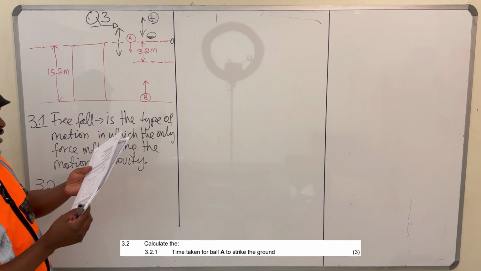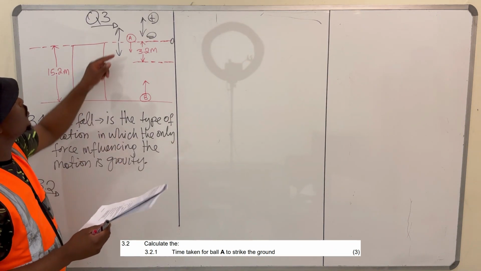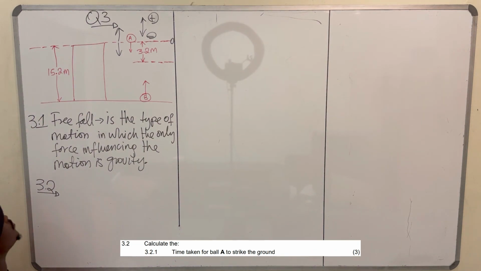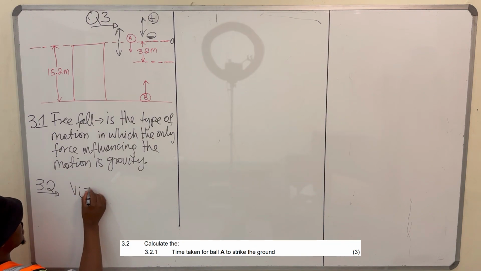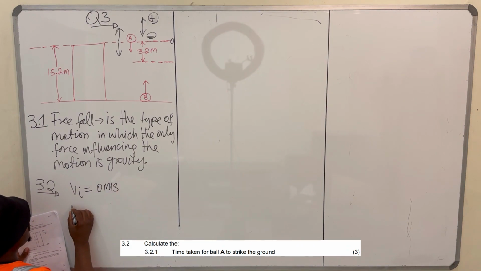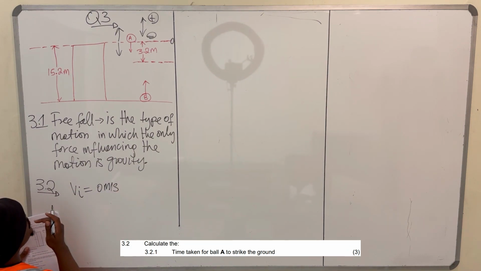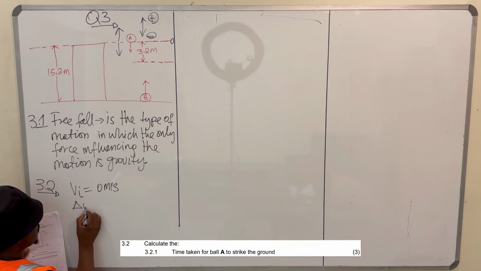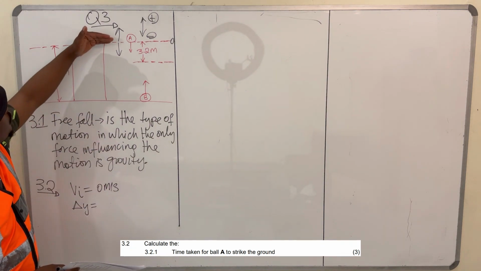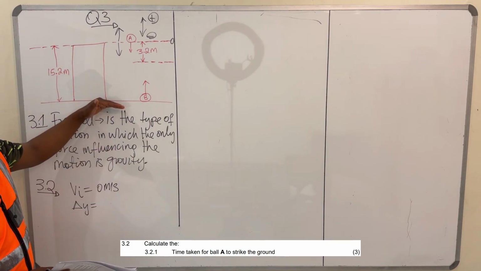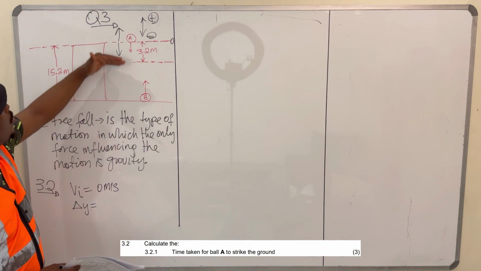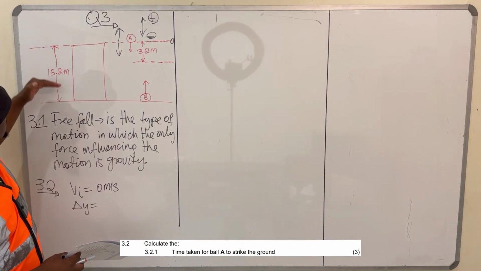So if we want to calculate the time it takes for ball A to hit the ground, what do we know about ball A? We know the initial velocity of ball A. We said ball A is dropped from rest, so its initial velocity was 0 meters per second. We know its displacement too. It has been displaced from that zero point to the ground, so it's going to be 15.2 meters.